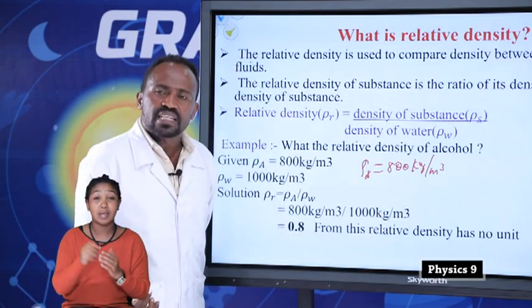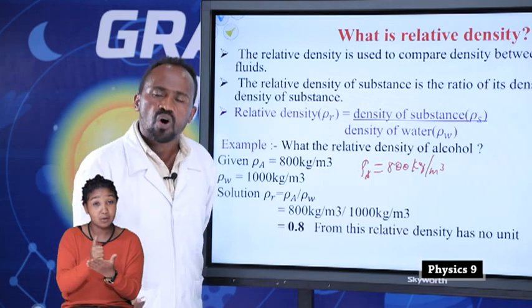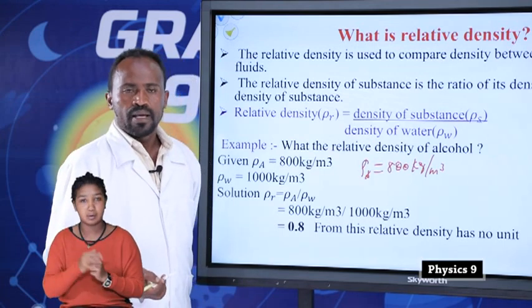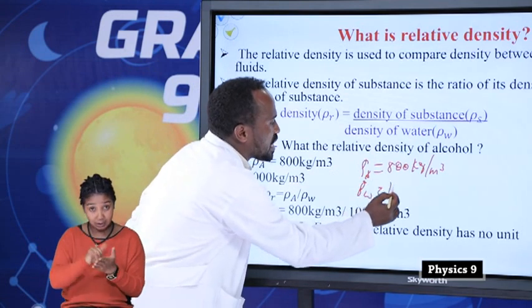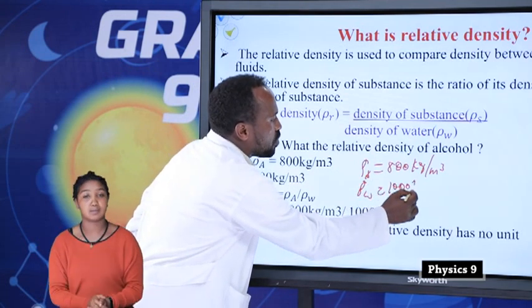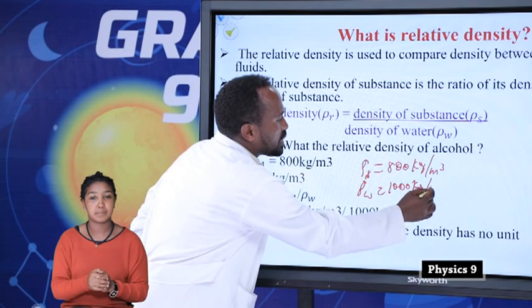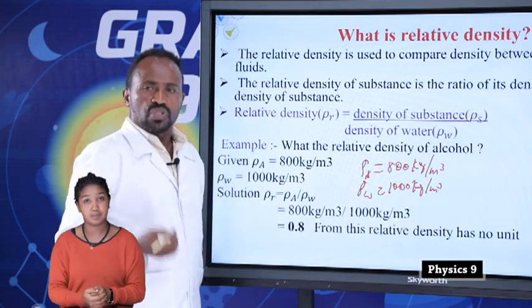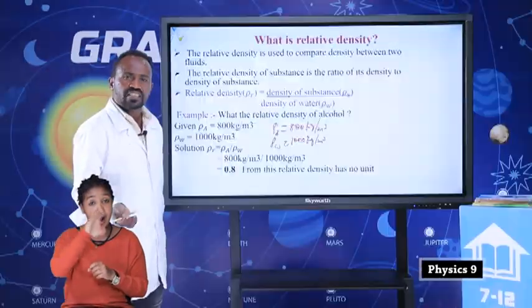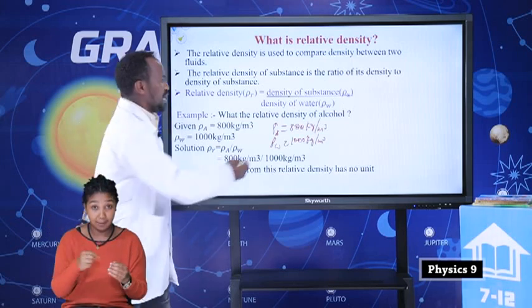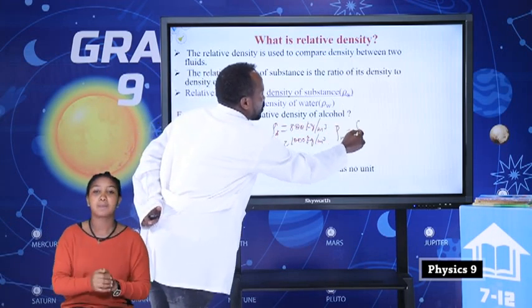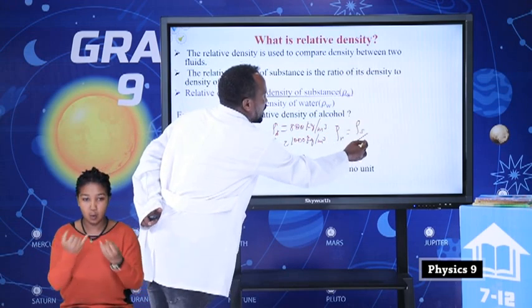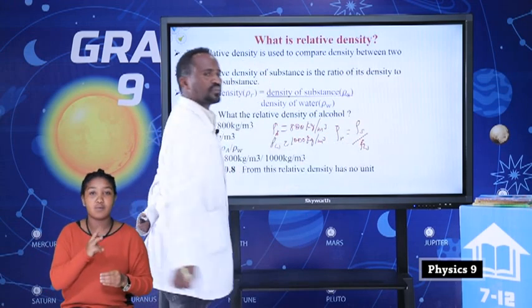So we compare the relative density of alcohol with water. And the relative density of water is, we know, 1,000 kilogram per meter cube. So to find the relative density, we have the formula. Relative density is equal to density of substance over density of water.